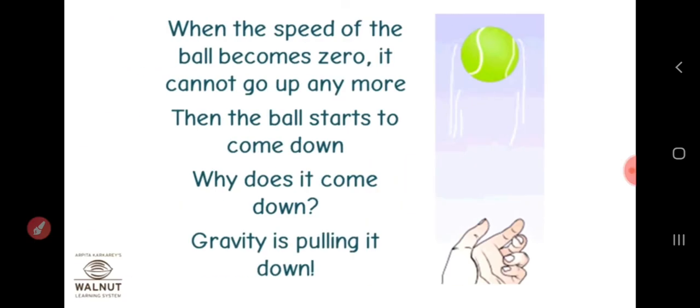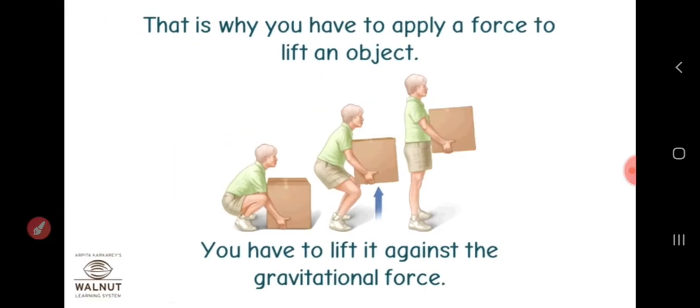When the speed of the ball becomes zero, it cannot go up anymore, and then the ball starts to come down. Why does it come down? Gravity pulls it down, because the gravitational force pulls on the ball. That is the reason the ball comes back to the ground. That's why you have to apply force to lift an object.